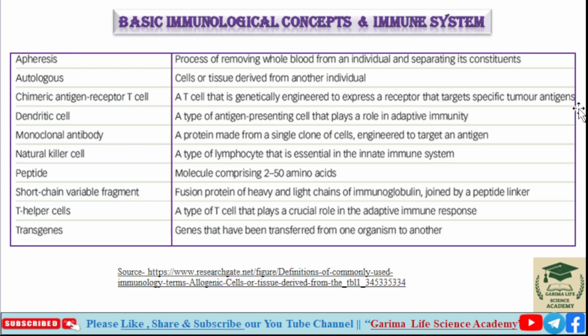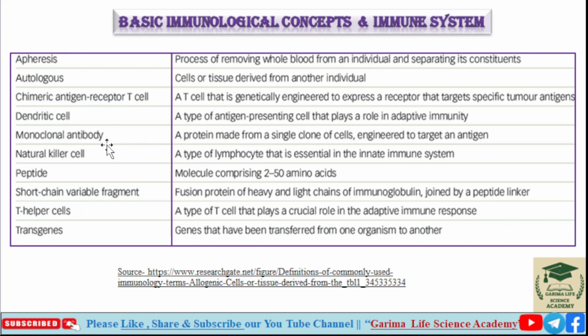Next is dendritic cell. Dendritic cell is a type of antigen presenting cell. So dendritic cell is a kind of APC, a professional antigen presenting cell that plays a role in adaptive immunity.